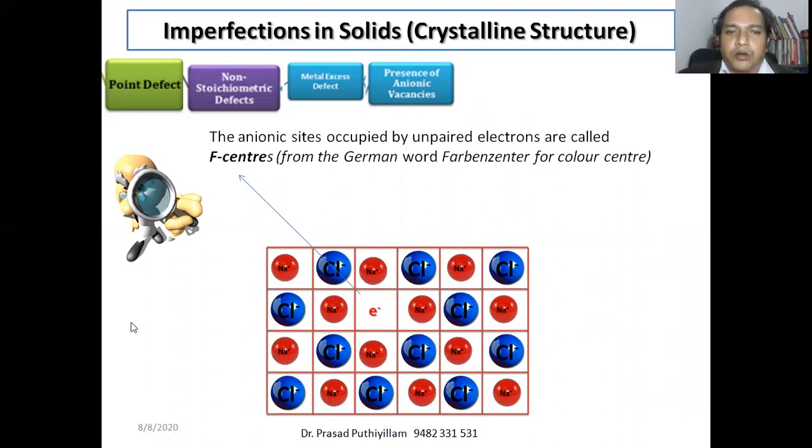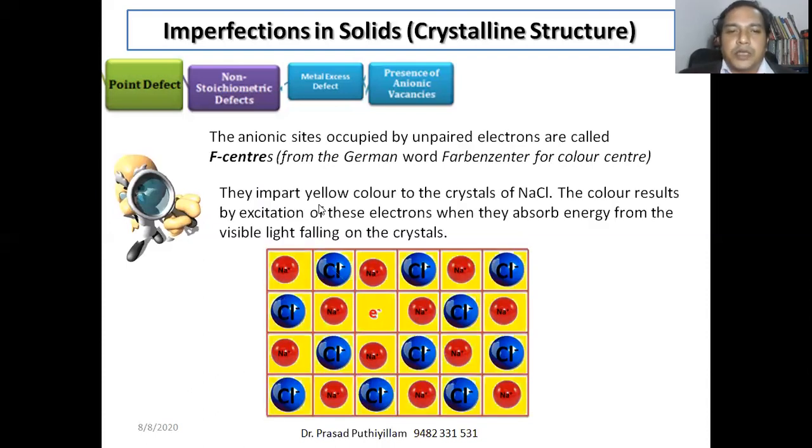Such sites are known as F centers, from the German word Farbenzentrum, whose meaning is color center. If a sodium chloride crystal produces such F centers, its color changes to yellowish. It imparts a yellow color because of the presence of electrons, which absorb light and emit it in a different way, and yellow color is produced.